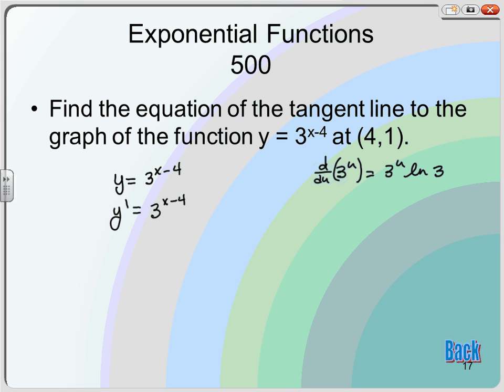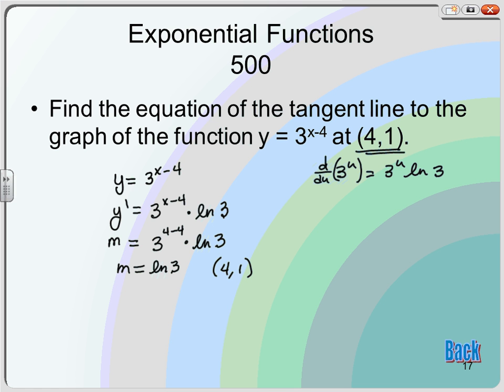The derivative of x minus 4 is just 1, and then times the natural log of 3. So my slope at (4, 1) is 3 to the 4 minus 4 times natural log of 3. 3 to the 0 is just 1, so it's just natural log of 3.